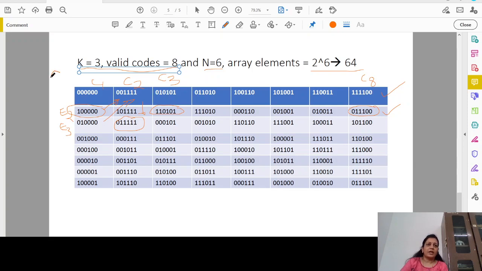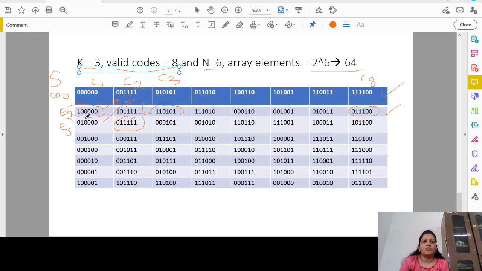Now calculate your syndrome. How to calculate the syndrome? We know that if I calculate the syndrome as this code into H transpose, it will be 0. Similarly, if it is C2 into H transpose, again it will be 0, because I know the fact that C into H transpose is always equal to 0. Therefore, if you multiply H transpose with any of these code words, then its syndrome value will always be equal to 0. Now calculate the syndrome for the second row.